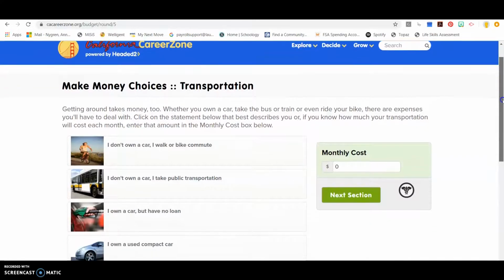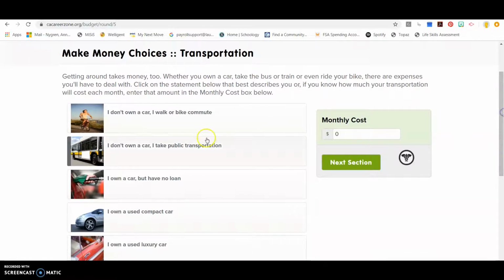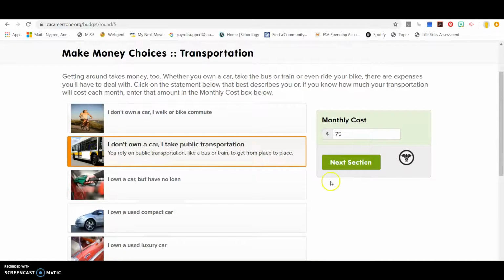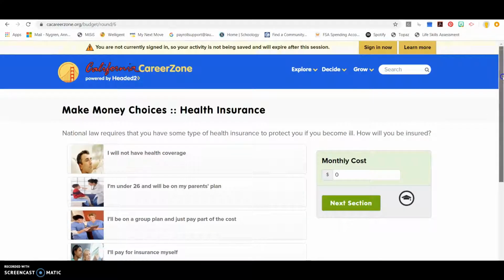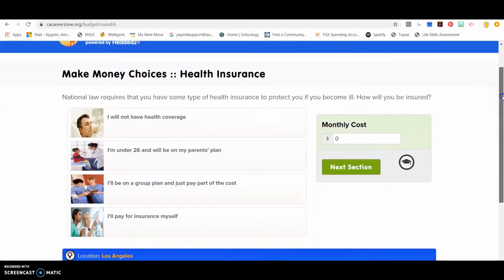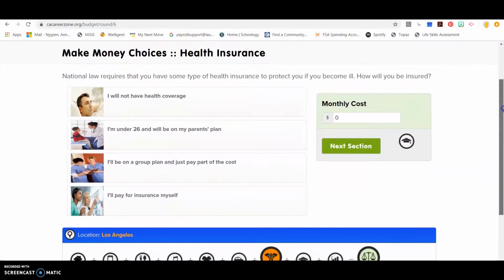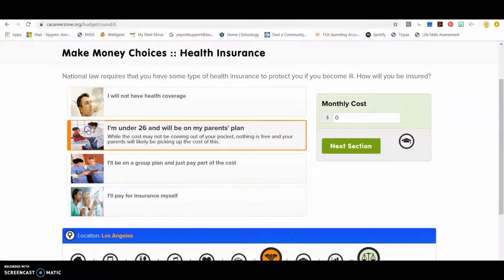Transportation. I do not plan on owning a car, and I plan to take public transportation, so I'll click on this. And so it's adding this all up for me, and at the end it will give me a grand total. So health insurance, I plan to be underneath my parents' plan because I'm under 26, so I will click on here.